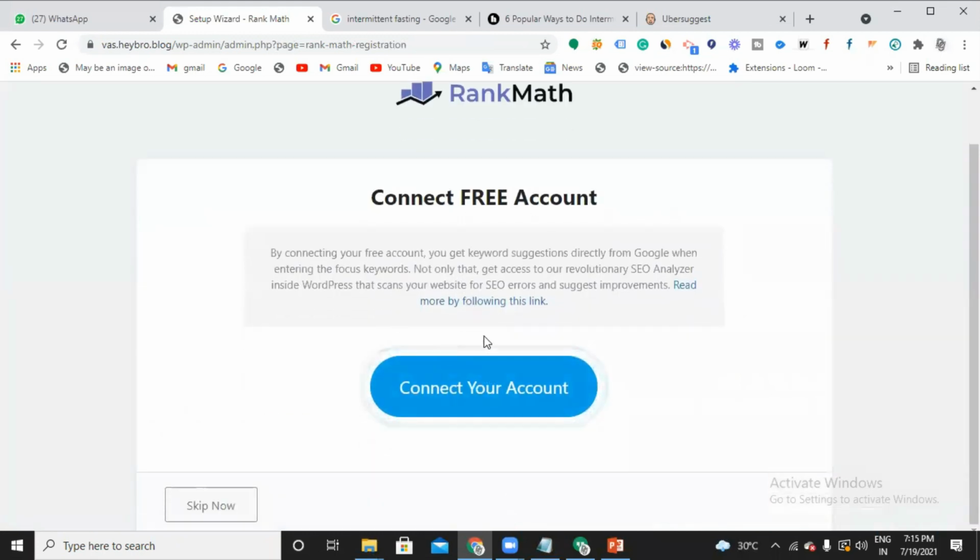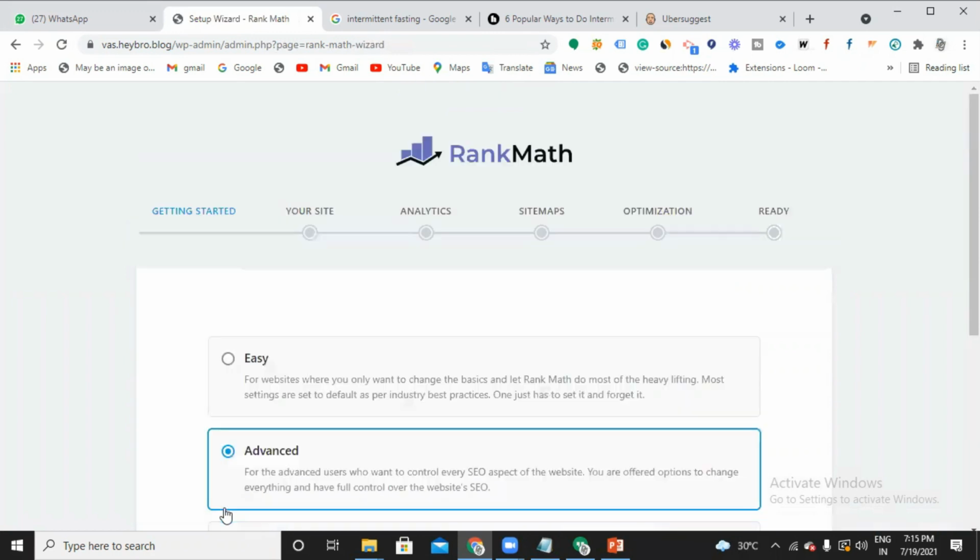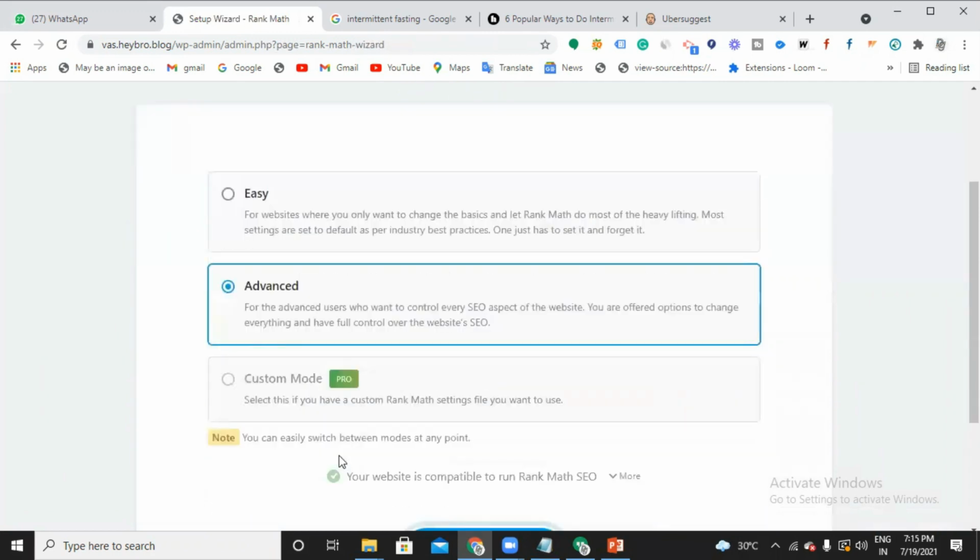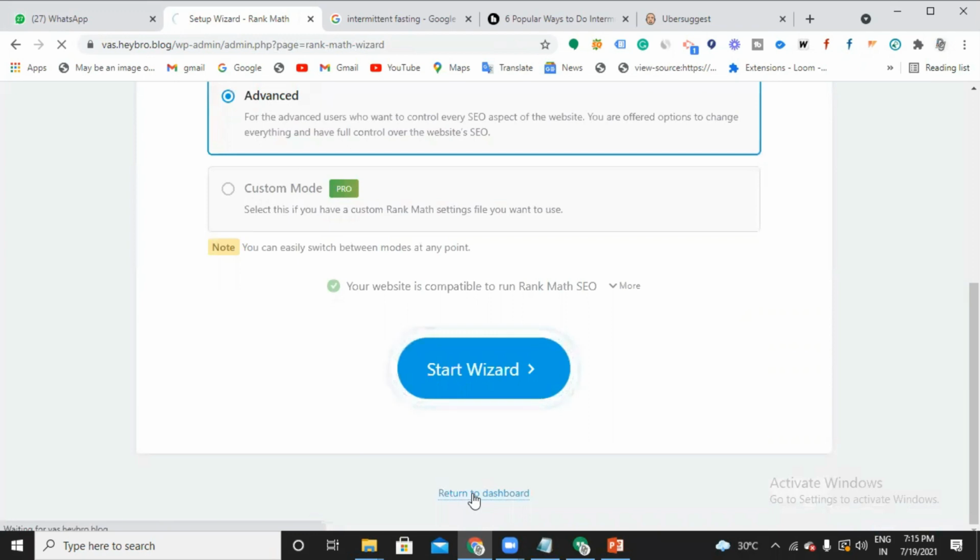Here it is asking you to set up, which is not required, so you can skip. Return to dashboard.